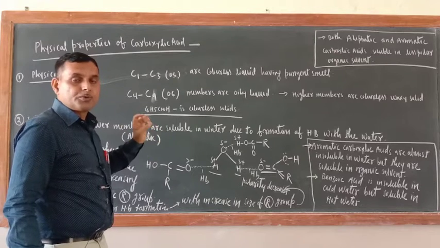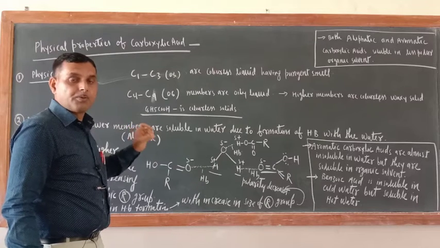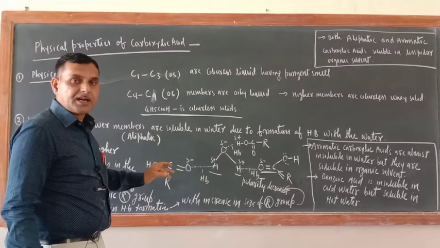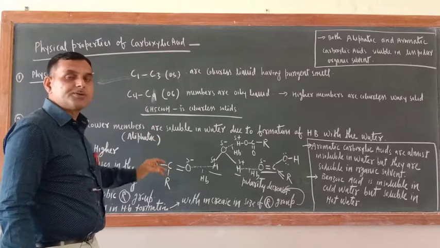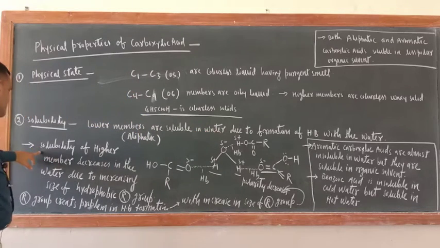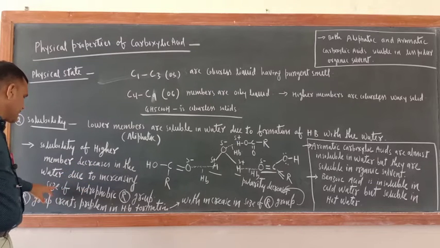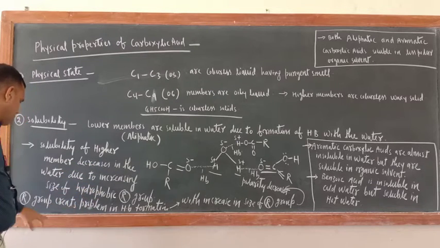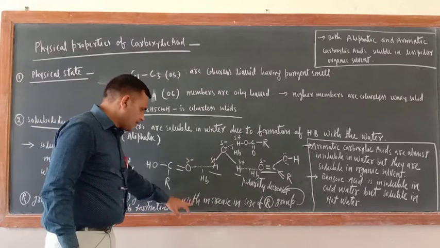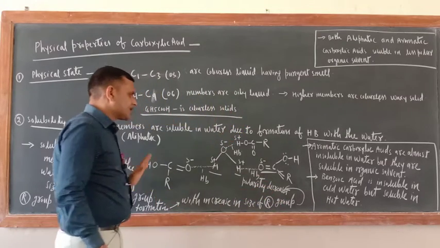Number one, due to bigger size of alkyl group and its hydrophobic nature. Second one is due to increase in size of alkyl group, now polarity of CO group decreases due to plus I effect. So that thing is written here. Solubility of higher members decreases in the water due to increasing size of hydrophobic R group, which creates problem in hydrogen bond formation. With increase in size of R group, polarity decreases. So these things I wrote here.